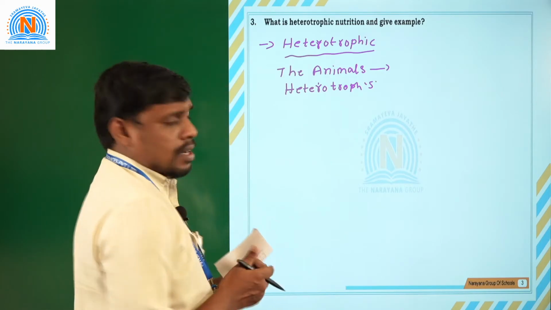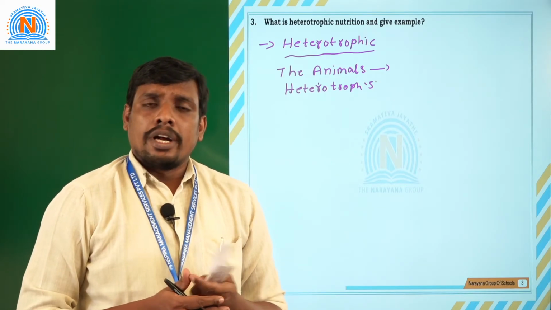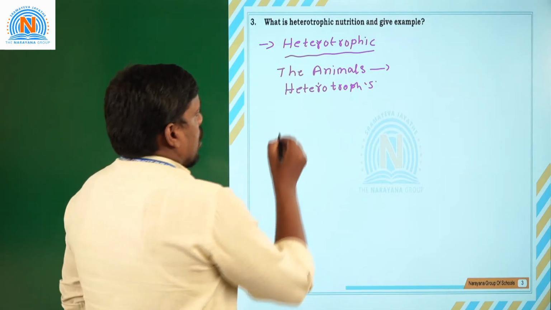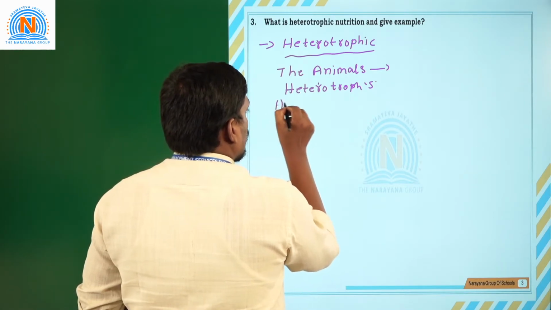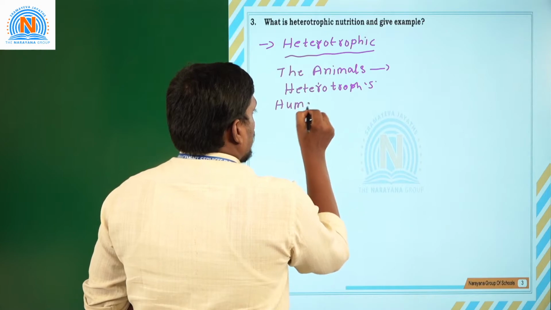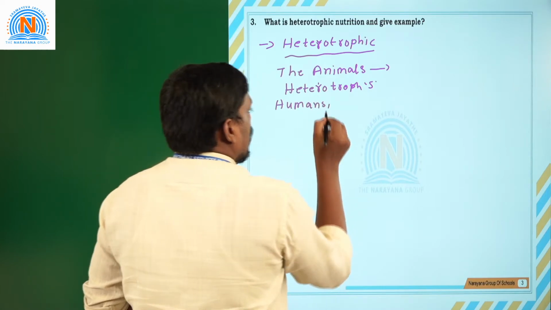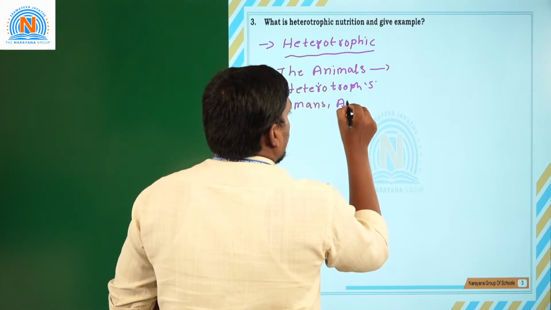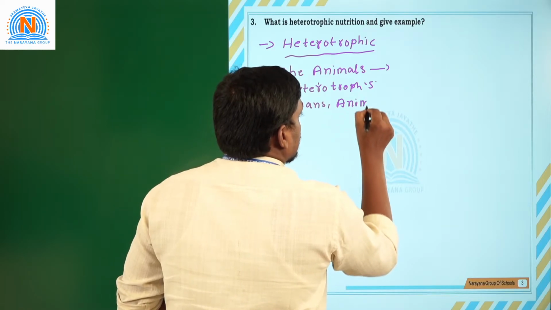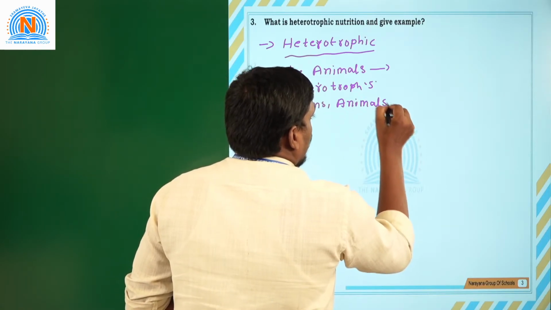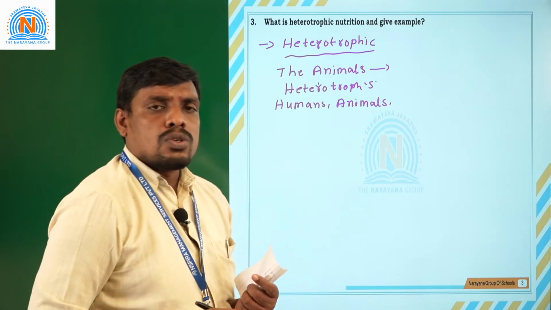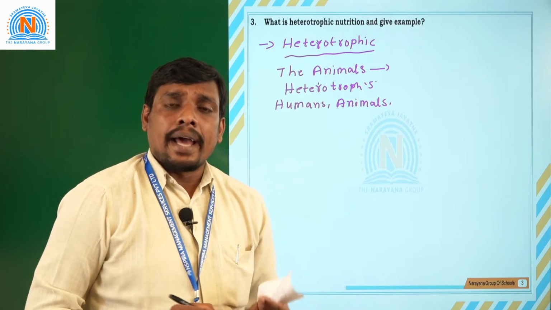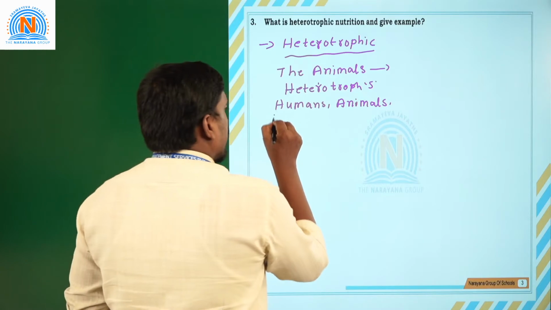The best example for heterotrophs is all kinds of animals, which includes humans. Humans are considered heterotrophs. All kinds of animals, such as lion, tiger, buffaloes and other ruminant animals.